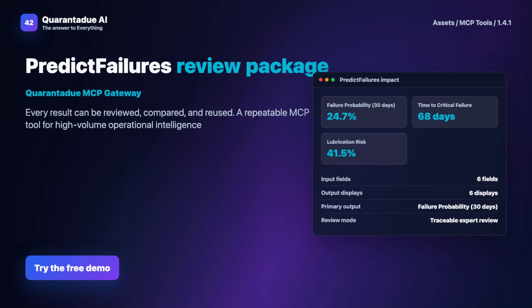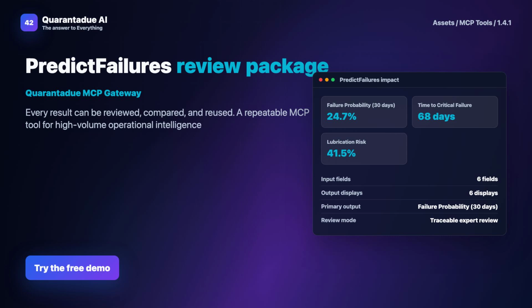For compliance and reporting, PredictFailures generates clear, readable reports. These reports highlight failure probabilities, recommended actions, and supporting data, making it easy for stakeholders like engineers and managers to understand. They align with regulatory standards by documenting the predictive process, ensuring transparency and accountability. This simplifies audits and justifies maintenance decisions.